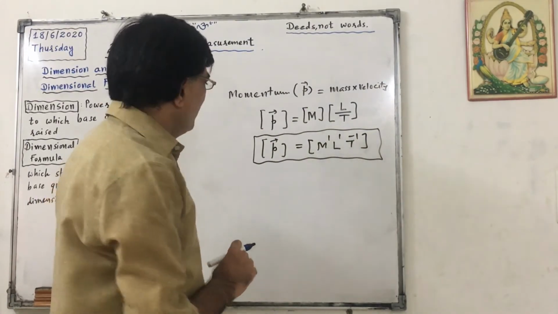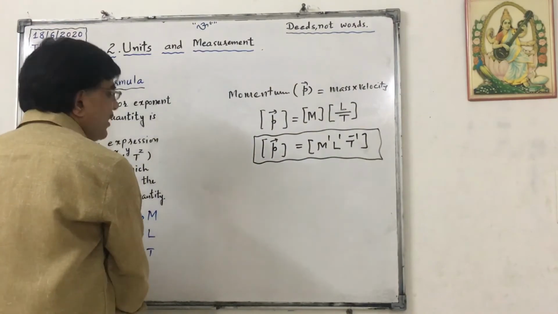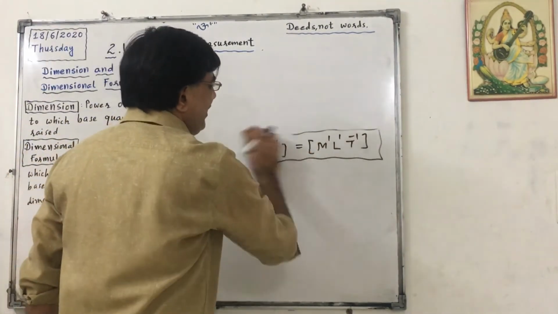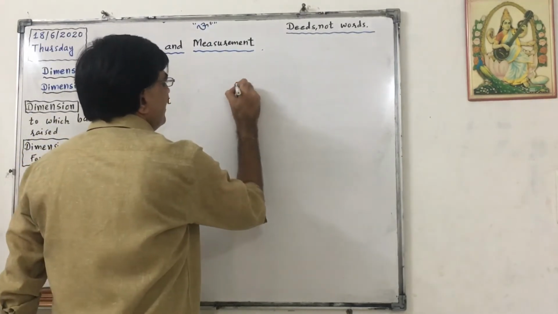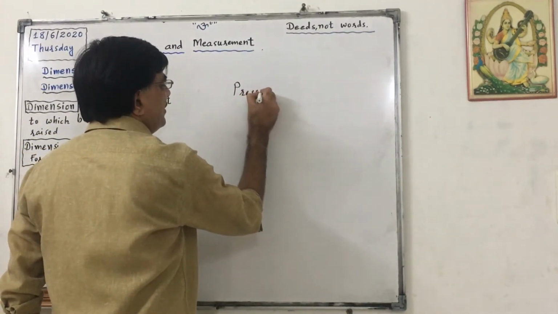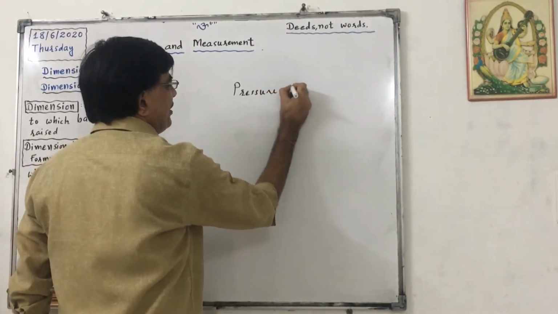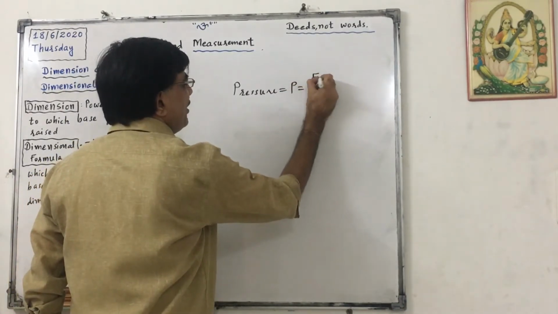Now, pressure. Capital P equals force upon area.